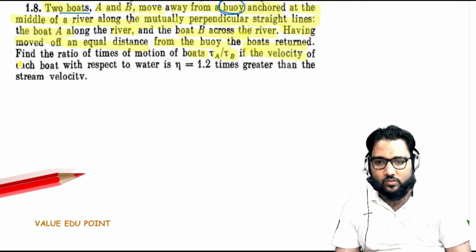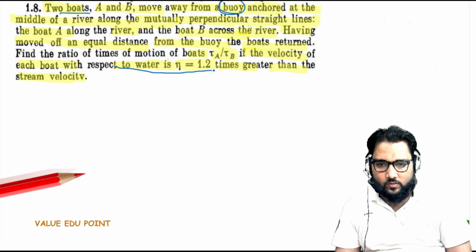The velocity of each boat with respect to the water is eta, 1.2 times greater than the stream velocity. First of all, we note down this last line.